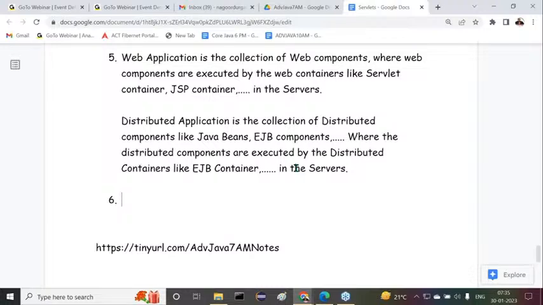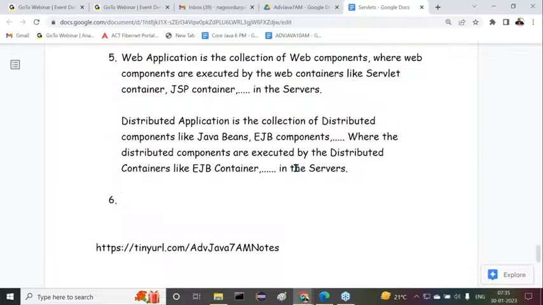There is a question. Web and distributed applications both are developed by Java only. Why is the web server not supporting distributed applications? I'm giving some points now, try to understand clearly. To answer this question, we have to talk right from the very starting point of the technologies. But anyway, in a simplified manner, I want to give a conclusion for it.